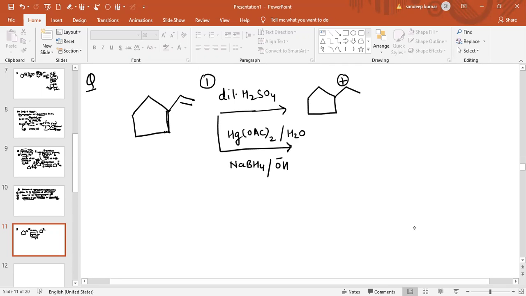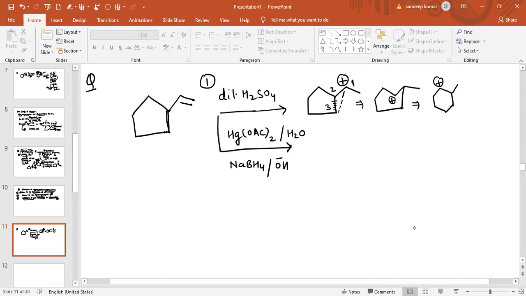And also there is a chance of ring expansion. So this is 1, 2 and 3. Now break the bond of the second and third carbon atom and form the bond between the first and third carbon atom. So this will form like this. On the second carbon atom there will be a positive charge, and this has CH3. Now this ring will have 6 carbon atoms, and there is a positive charge and there is CH3.